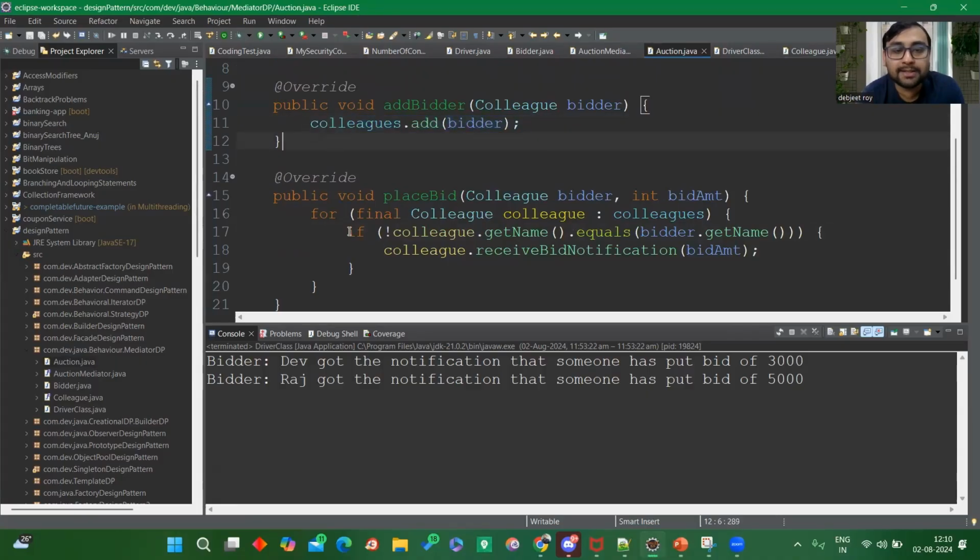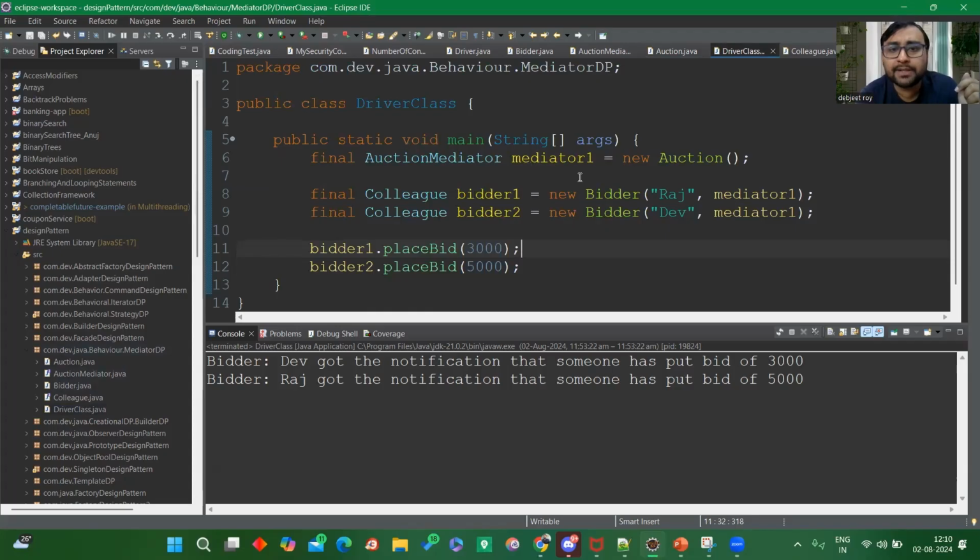Then this condition is written: the colleague who has actually placed a bid will not get a notification, others will get it. That logic is written. And then in the driver class, I have created a reference for the mediator, because the mediator will be one, right? In the entire auction system, there will be one mediator who actually controls all the bidder information, like who all are placing the bid and what will be the amount. It will be the mediator in between. And then for simplicity's sake, I'm considering two bidders, bidder one, bidder two, like Raj and Dev.